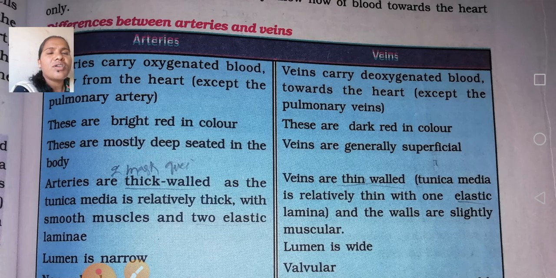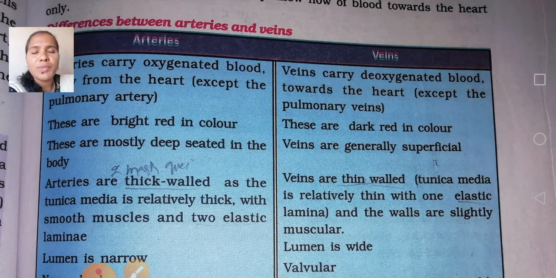Next, coming to the veins. Veins always carry deoxygenated blood towards the heart. They collect the deoxygenated, impure blood from different parts of the body to the heart for purification. Veins always carry deoxygenated blood to the heart, except the pulmonary veins.